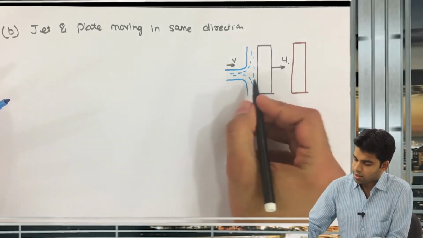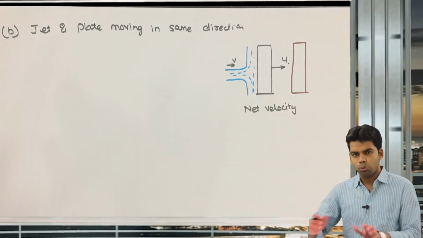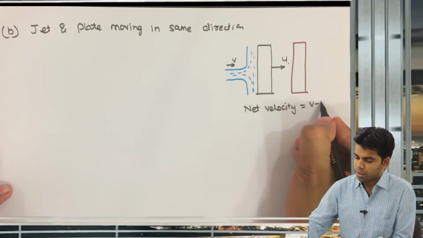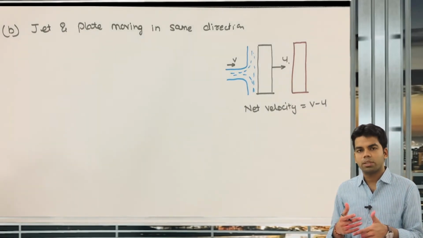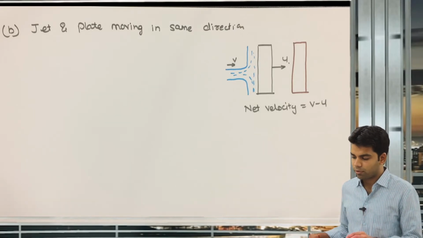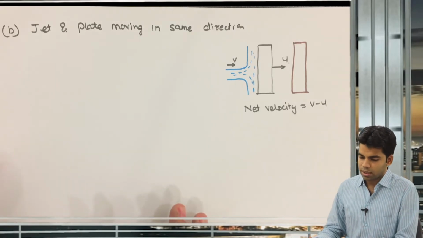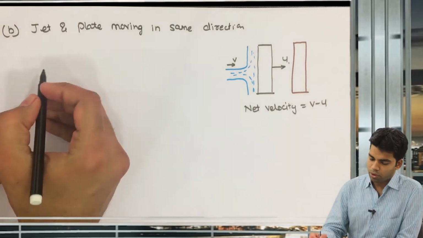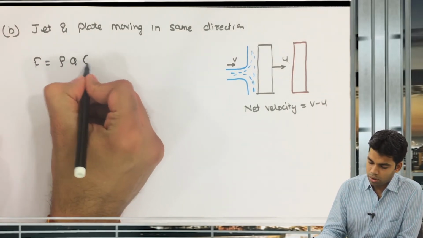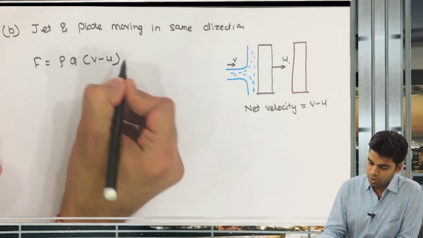Now because this jet and plate both are moving in the same direction, obviously the relative velocity will be v minus u. If both were moving in opposite direction, the relative velocity would have been v plus u, as we know from the concept of relative velocity. So the net velocity is nothing but v minus u. Now what will be the force? So this force is equal to rho Q into v minus u.